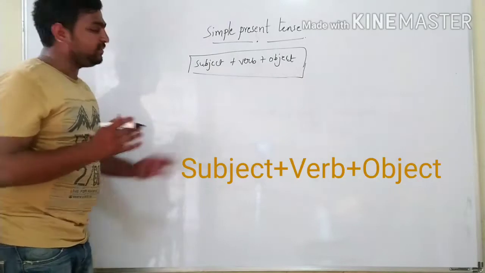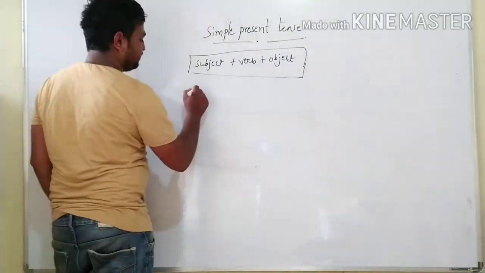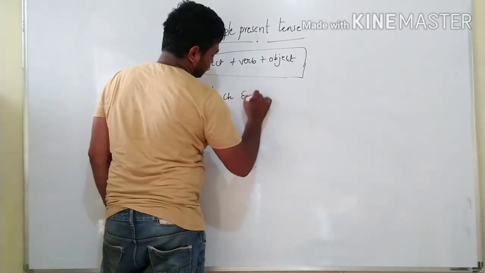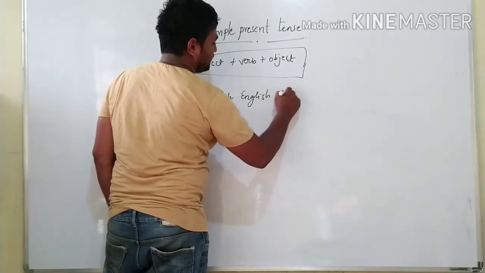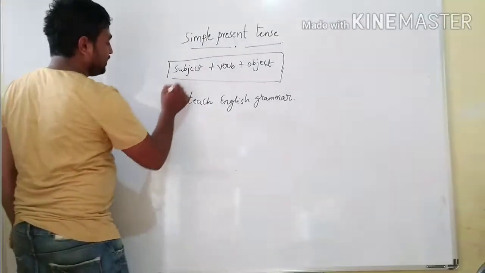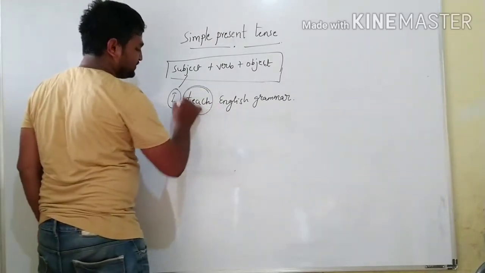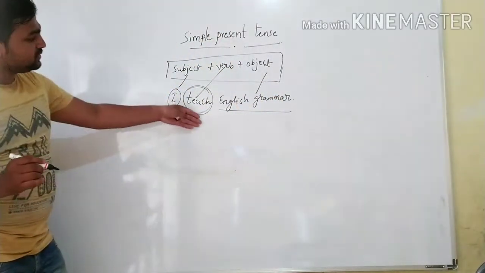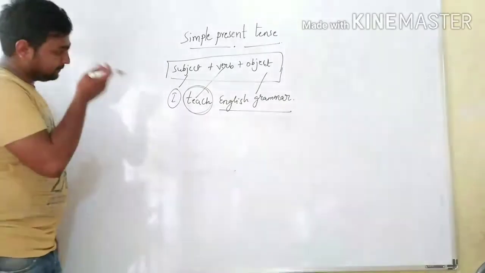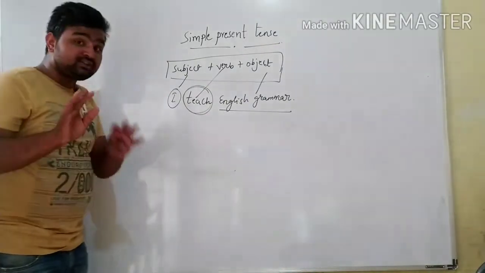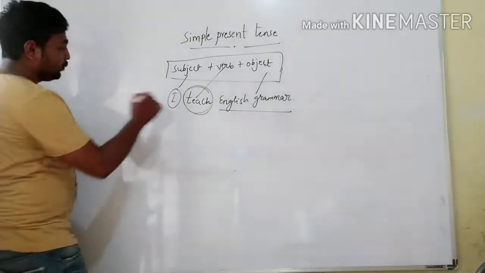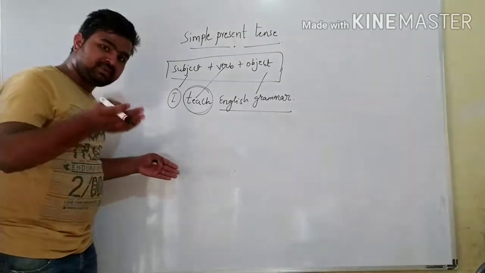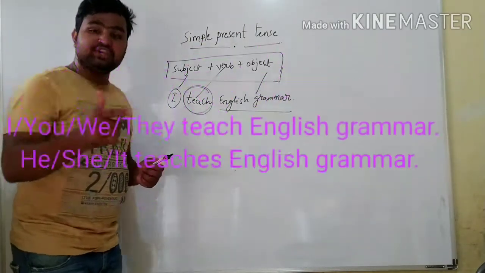According to this, we frame sentences. Let me take an example. I teach English grammar. I is a subject, teach the action is a verb, English grammar is an object, right? Subject, verb and object, right? Then see, one important tricky thing we have to understand here is, when there are third person singular subjects. Third person singular subjects means he, she, it.